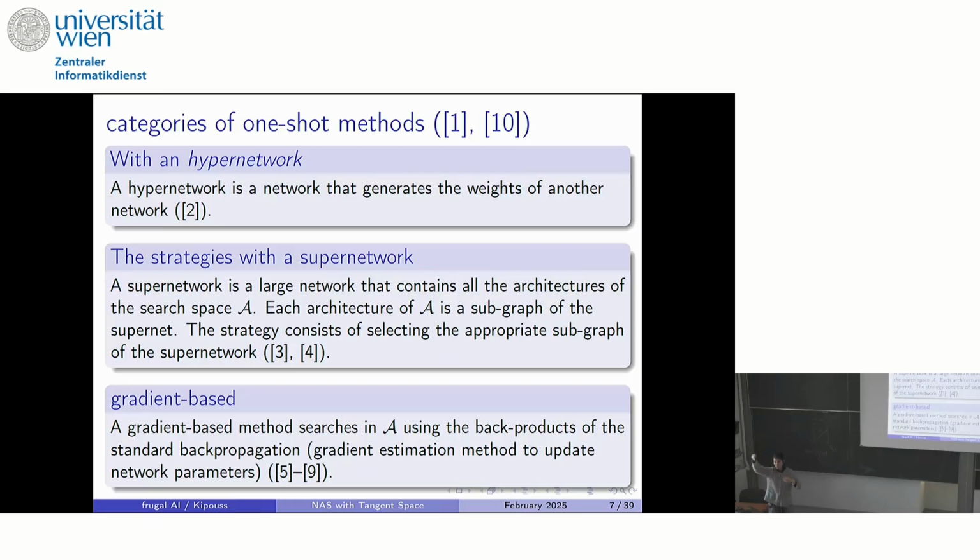To compute the gradient descent, your computer is making a lot of operations. If, to update your architecture and your parameters, you use one of these backpropagation computations, then you are a gradient-based method. And of course, you can intersect between those different subcategories. So you can be a super network, but you can also be a gradient-based method at the same time.